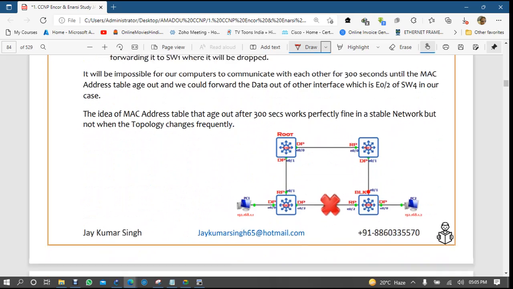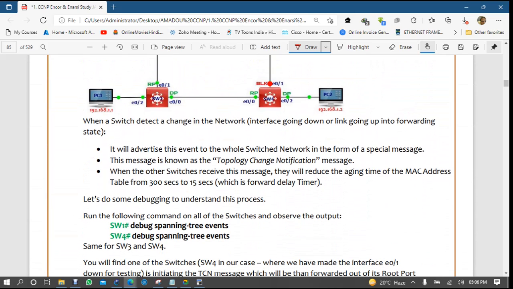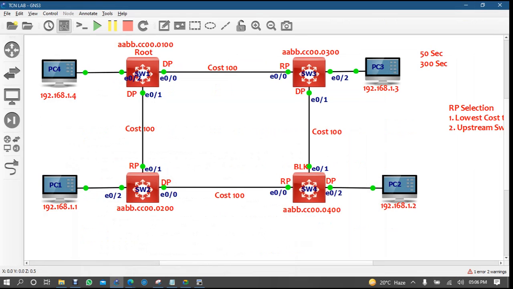But once it receives TCN, whenever your switch receives TCN, it will convert your aging time to 15 seconds. Means lower than that convergence. Lower than this convergence, because this convergence takes, what is the highest timing of this convergence? Convergence is 50 seconds, right? But in the upcoming classes you will see that there will be no such convergence delays, faster convergence will be there.